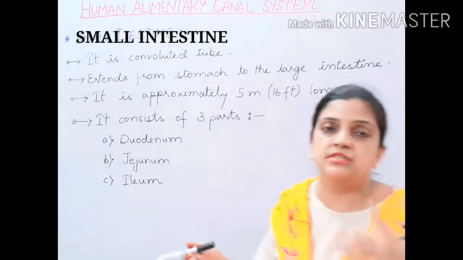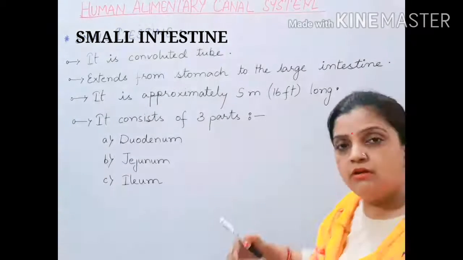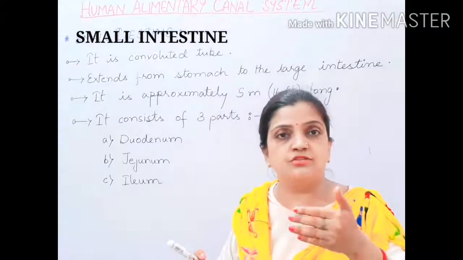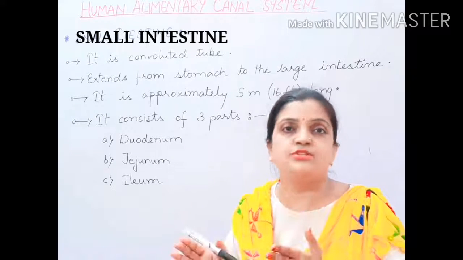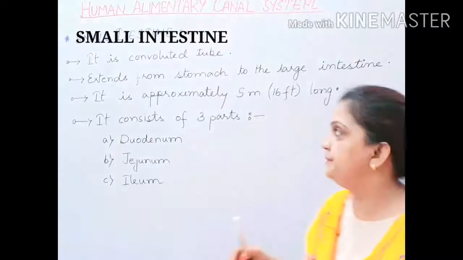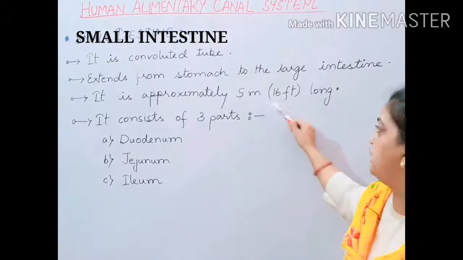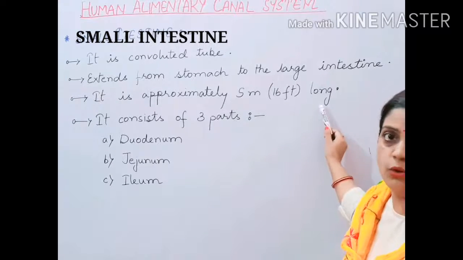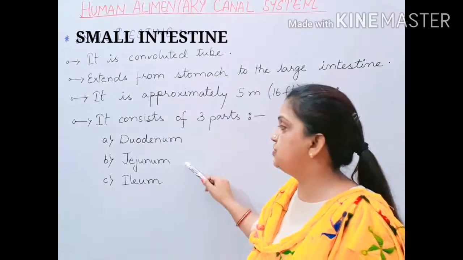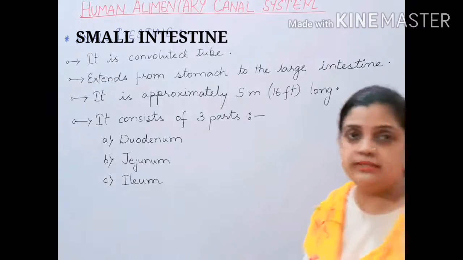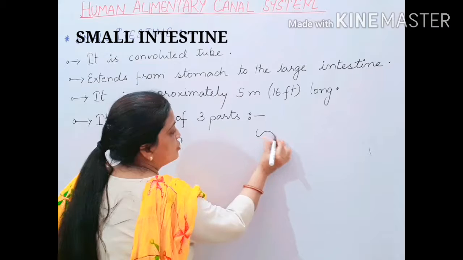Like your stomach was connected to the oesophagus and your small intestine, similarly your small intestine is connected on one hand with the stomach and on the other hand with the large intestine. So it is located in between the stomach and large intestine. Now children, the small intestine is approximately 5 meter, that is your 16 feet long. Now it consists of 3 parts: duodenum, jejunum and ileum. Now let us see the structures. Now children, this was your stomach.